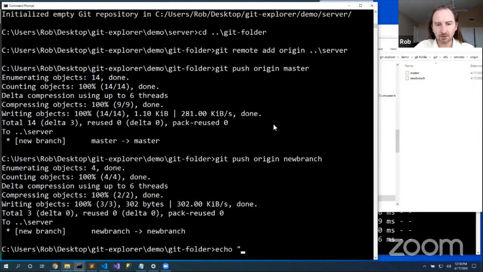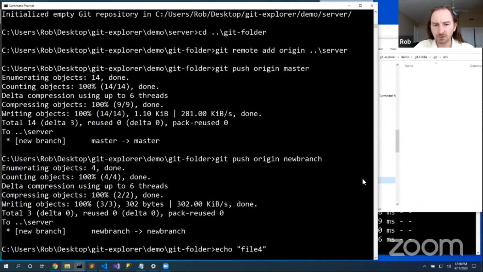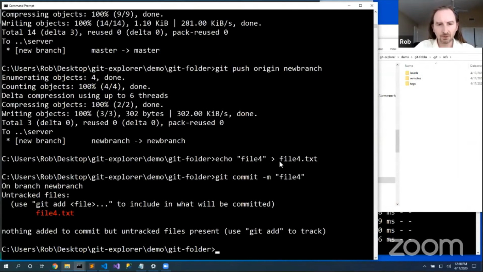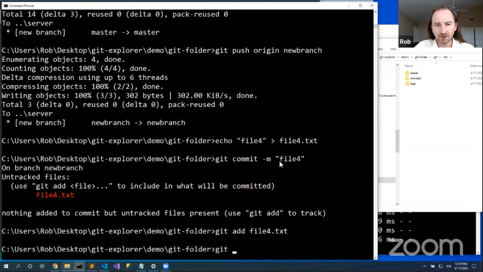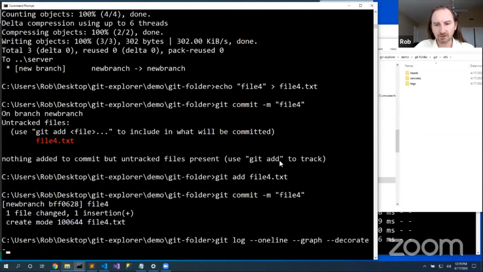Let's say echo file 4. Do I have a file 4? I do not. Echo file 4 into file 4.txt. Oh, git add file 4, git commit -m file 4. Git log --oneline --graph --decorate --all.